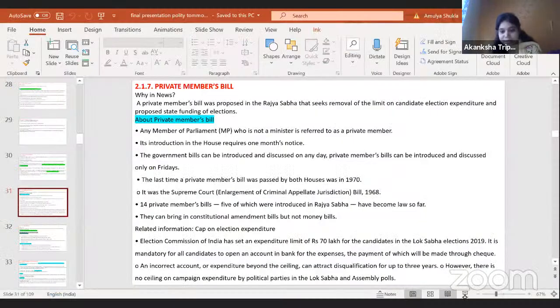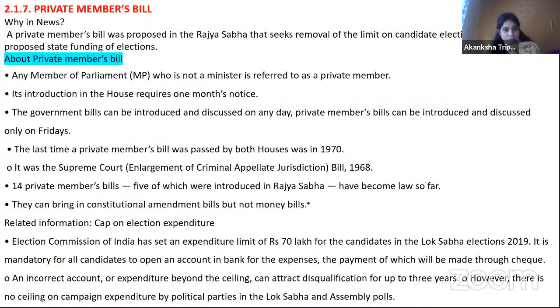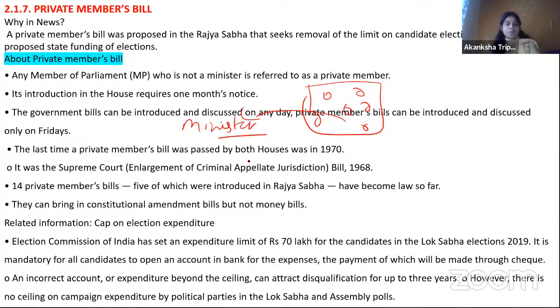Now, let's talk about this news itself. So basically, difference क्या है प्राइवेट मेंबर बिल एंड गवर्नमेंट मेंबर बिल में? सिंपल सा डिफरेंस है भाई. Any member of Parliament who is not a minister is referred to as a private member. तो एनी मेंबर हमारा पार्लियामेंट है. इस पार्लियामेंट में there will be multiple members. Not all the members will be known as the minister. So people who are not having any ministerial portfolio, they will generally be known as the private member. So they can initiate some bills. ऐसा नहीं कि they have any restriction to initiate any bill.